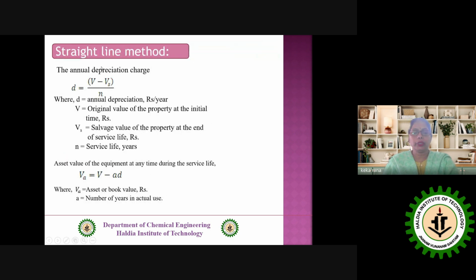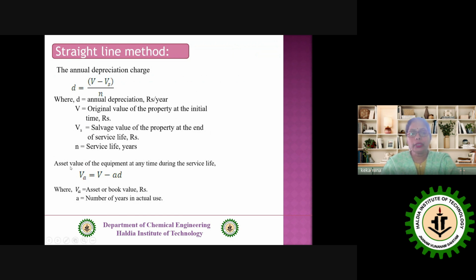First, we go for the straight line method. What is that actually? In this straight line method, I consider that the depreciable amount is a particular amount which is reduced. That value is the same throughout the whole service life. Either we can say in this way, if my service life is, suppose, n, okay, n is equal to 10 years, and I consider that every year the value d is reduced. The d is the same. Okay, and v is here what? The original value of the property at the initial time, and vs is the salvage value. So if I know v and vs, if I know n, I can find out d. The d is the amount depreciable every year uniformly.